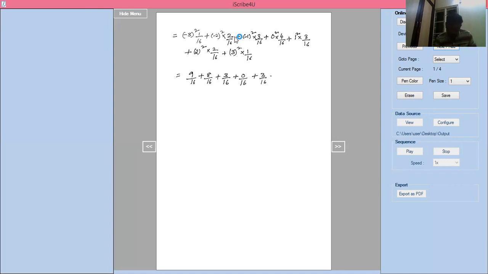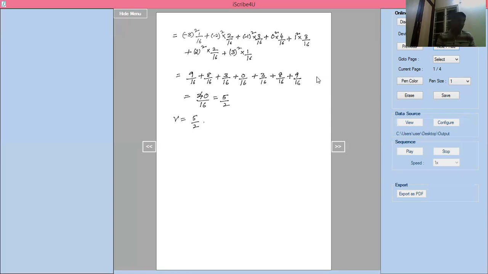Plus 2 square is 4, 4 into 2 is 8 by 16. 3 square is 9 by 16. Now if you add all these terms, 9 plus 8 is 17, plus 3 is 20, 17 plus 3 is 20, so 20 plus 20 is 40 divided by 16. That I write as 5 by 2. Variance equals 5 by 2.